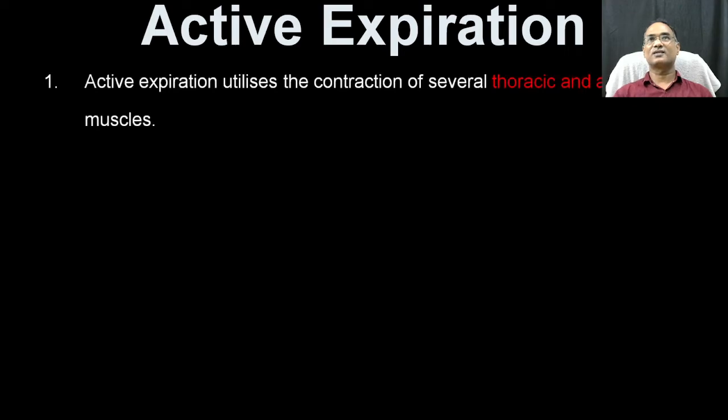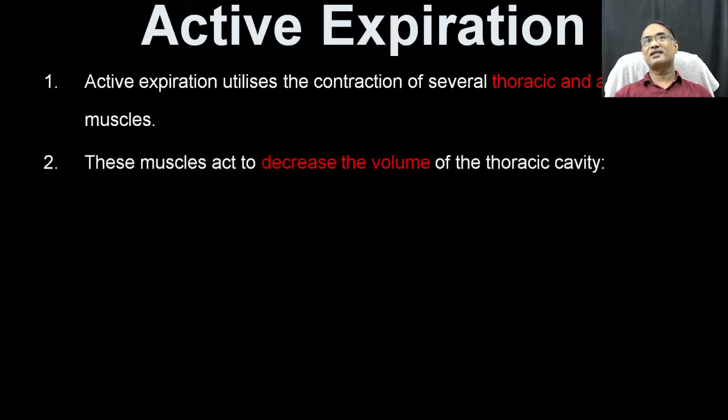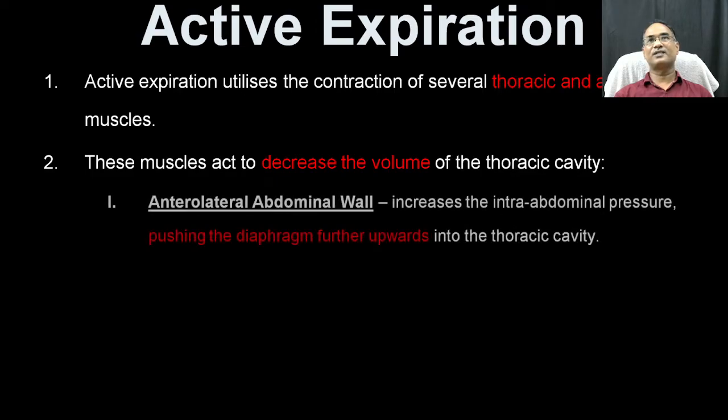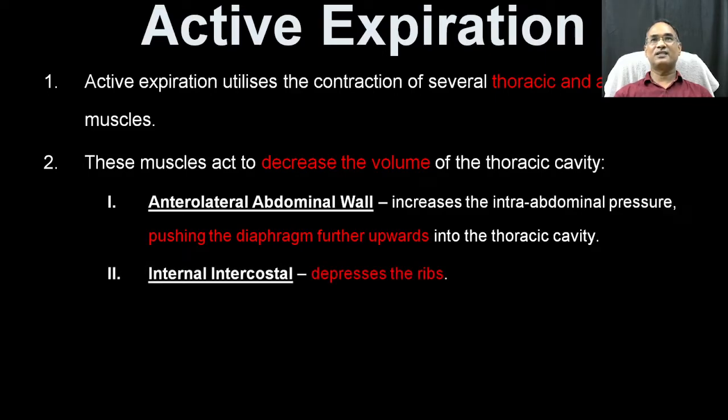Active expiration utilizes several thoracic and abdominal muscles, and these muscles decrease the volume of the thoracic cavity and abdominal cavity. So the anterior lateral abdominal walls are involved in pushing the diaphragm further upward, so that the thoracic cavity space will be reduced. Because of this reduction, the lungs will release the unwanted gas from your internal to the atmospheric area. Then the internal intercostal muscles also depress the rib cage from its normal condition to below normal condition.